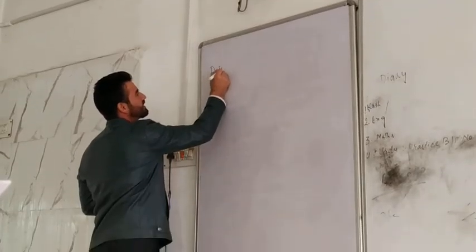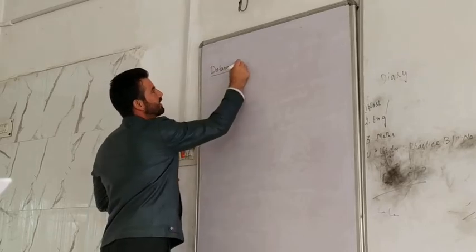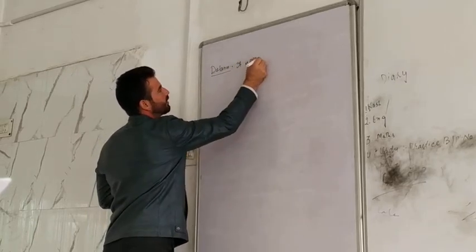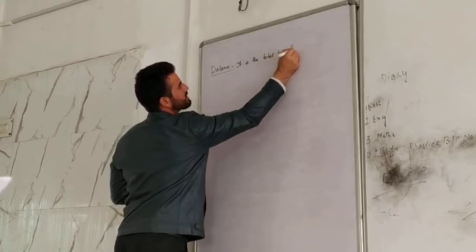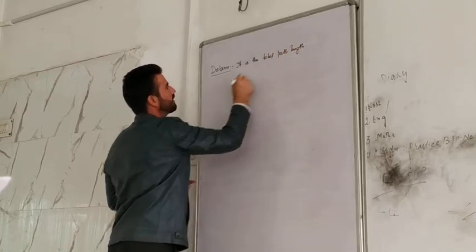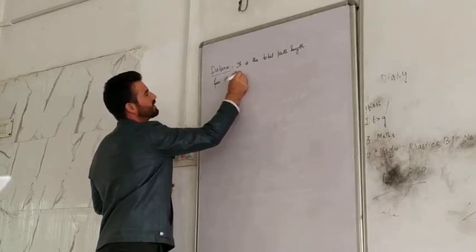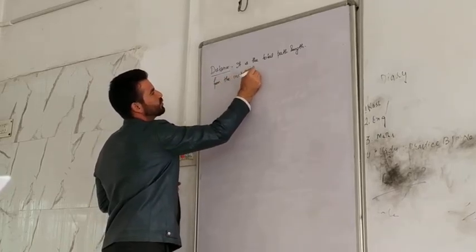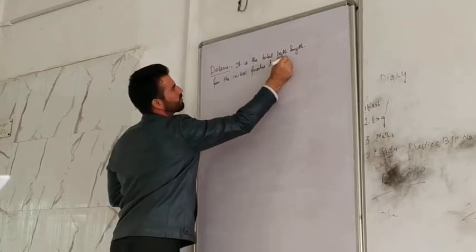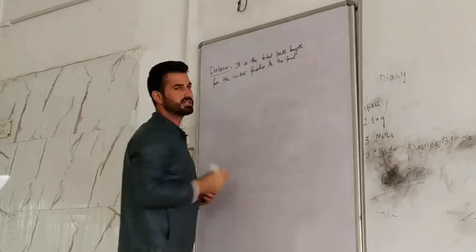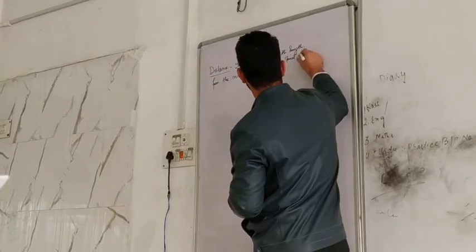Okay, I have distance and I have displacement. First, distance. What is distance actually? It is the total path length covered from the initial position to the final position. Because we are saying that an object is changing its position, then there must be an initial position and there must be a final position.